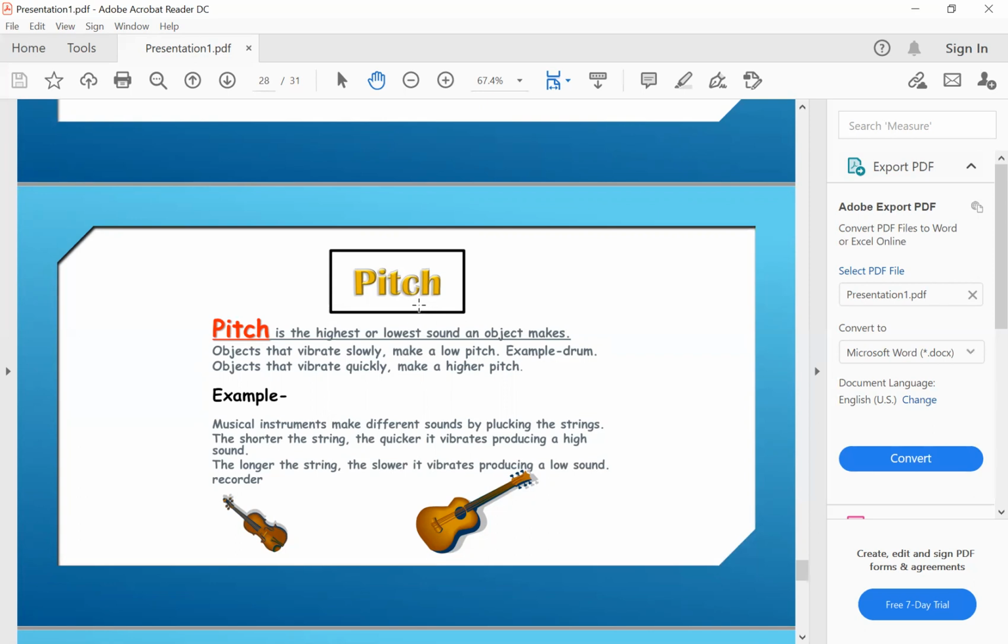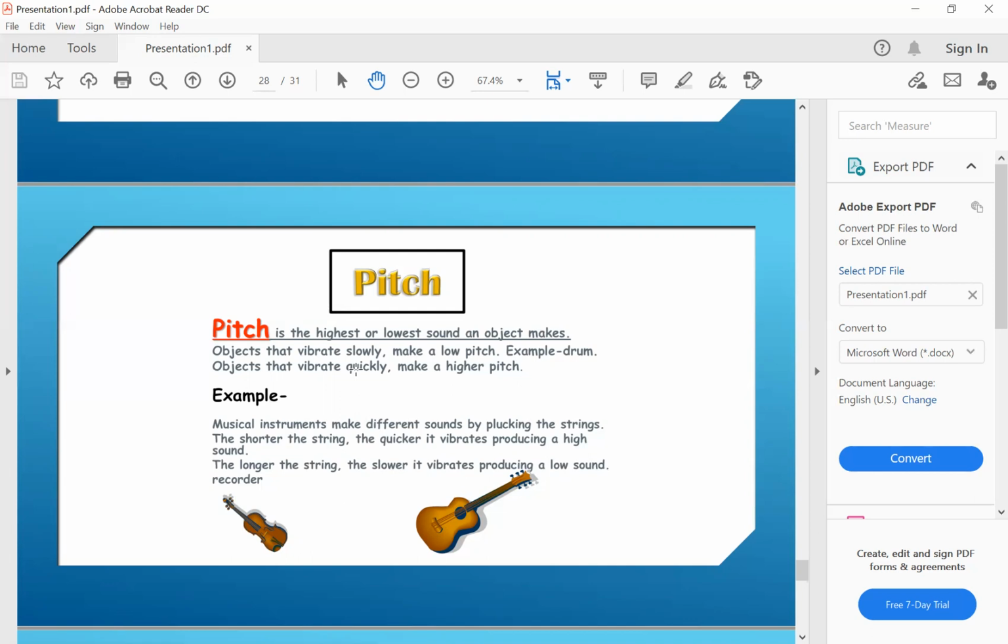Why does the sound become high pitch or low pitch? For example, we said a woman has a sharp or high pitch sound because her vocal cords vibrate faster than a man's. A man produces a low pitch sound because his vocal cords vibrate slowly.